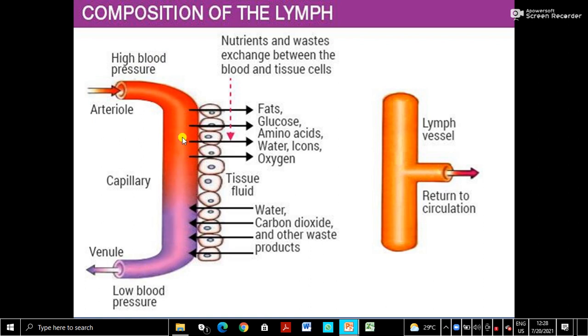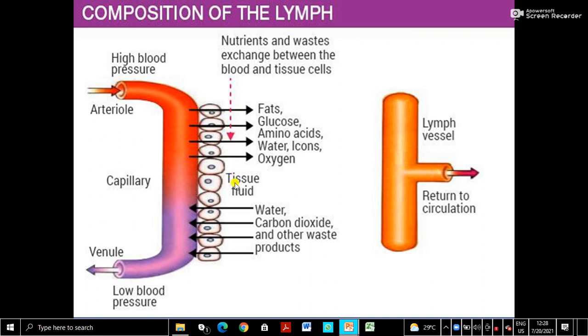So this is one blood capillary. And see what happens: blood brings useful substances like fats, glucose, amino acids, digested food products, plus other substances, fatty acids and glycerol. Fats are digested to fatty acids and glycerol. Then amino acids, water, ions, then oxygen, very important. All this will first go into the interstitial fluid.